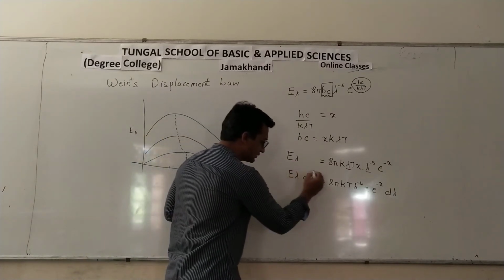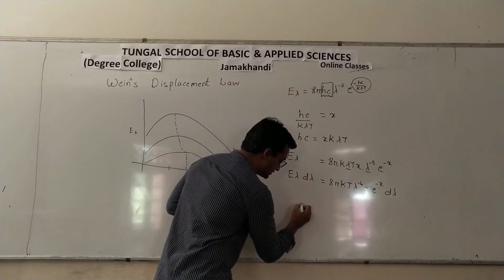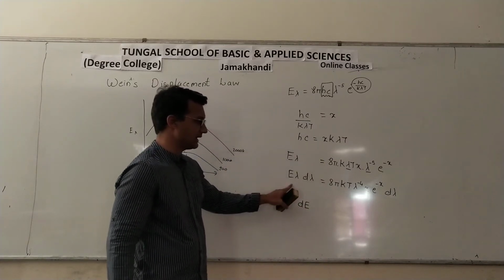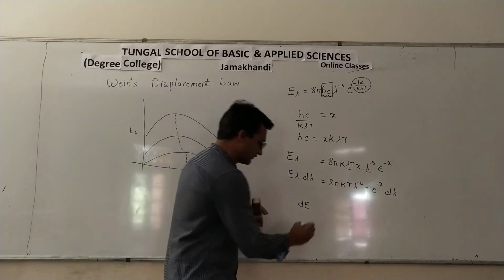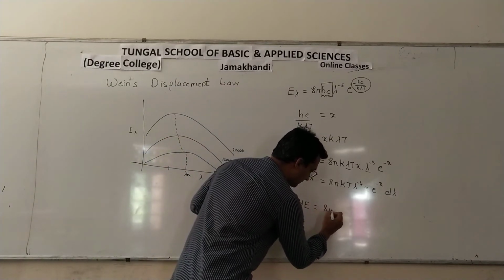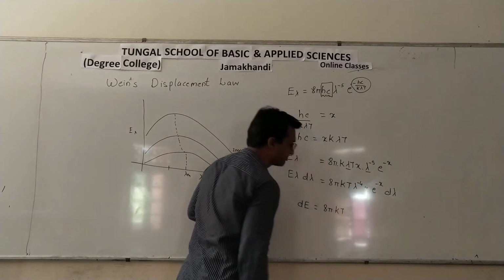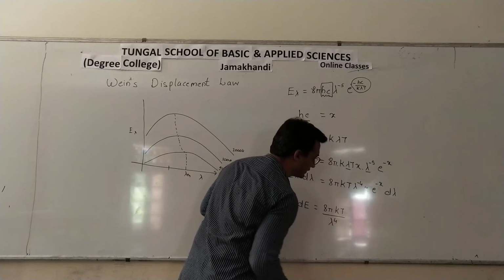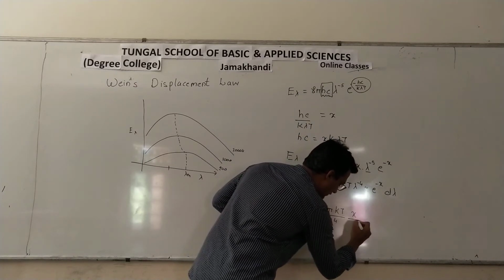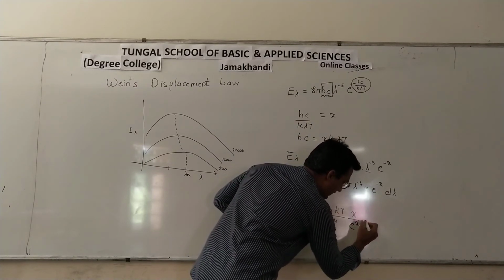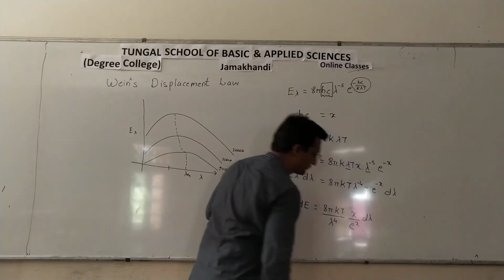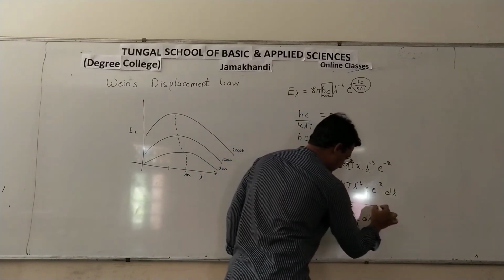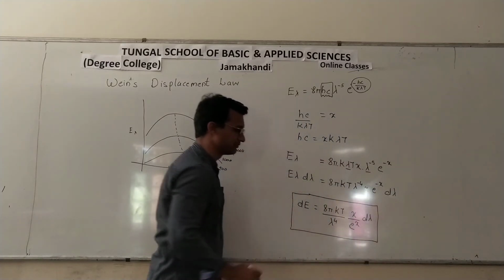So this is the total energy, which we can write as dE. dE means E lambda into d lambda, which will be equal to 8 pi kT, with this lambda raised to 4 in the denominator, x into e raised to minus x into dx. So this is the equation he derived on the basis of the assumptions that he made.